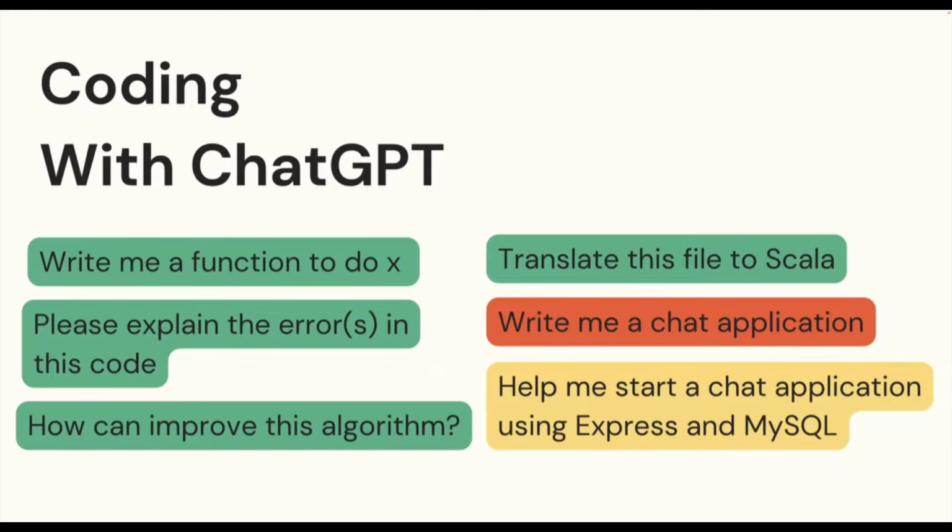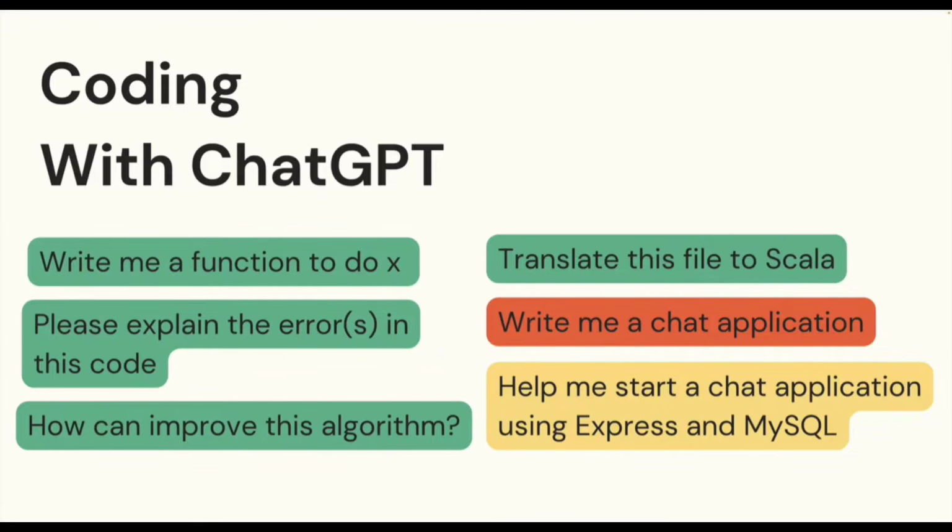How can you improve this code, this algorithm, this file, the time complexity of this solution? It can do very well in those situations as well, where you're giving it something that's self-contained and asking it to fix it, improve it, critique it. It also does really well translating from one language to another or basically acting as a tutor. So I've been learning more Scala recently, and I frequently use ChatGPT, not just to translate things to Scala, but also to ask questions and treat it as if it was my Scala tutor, and it can be